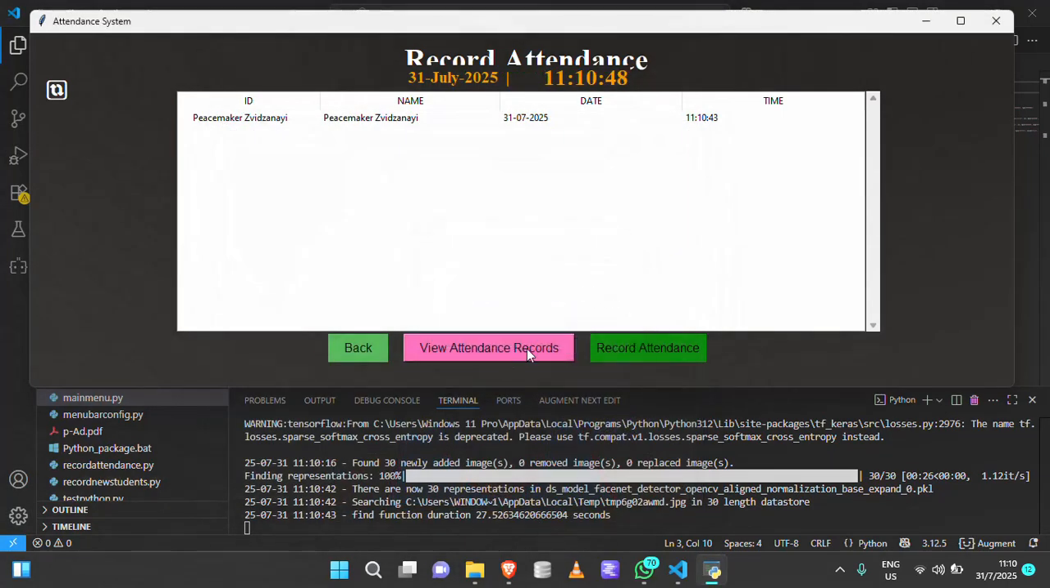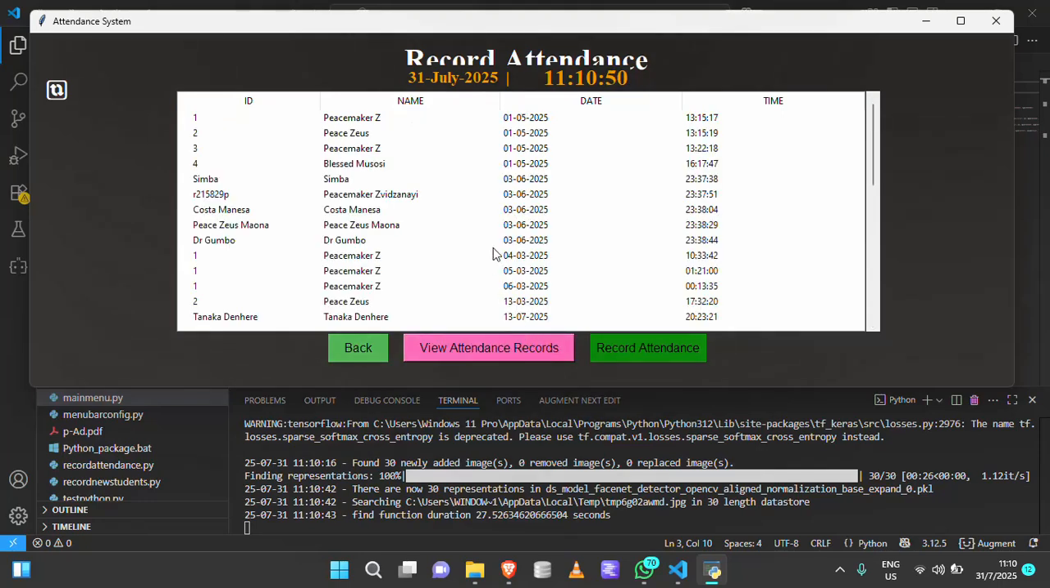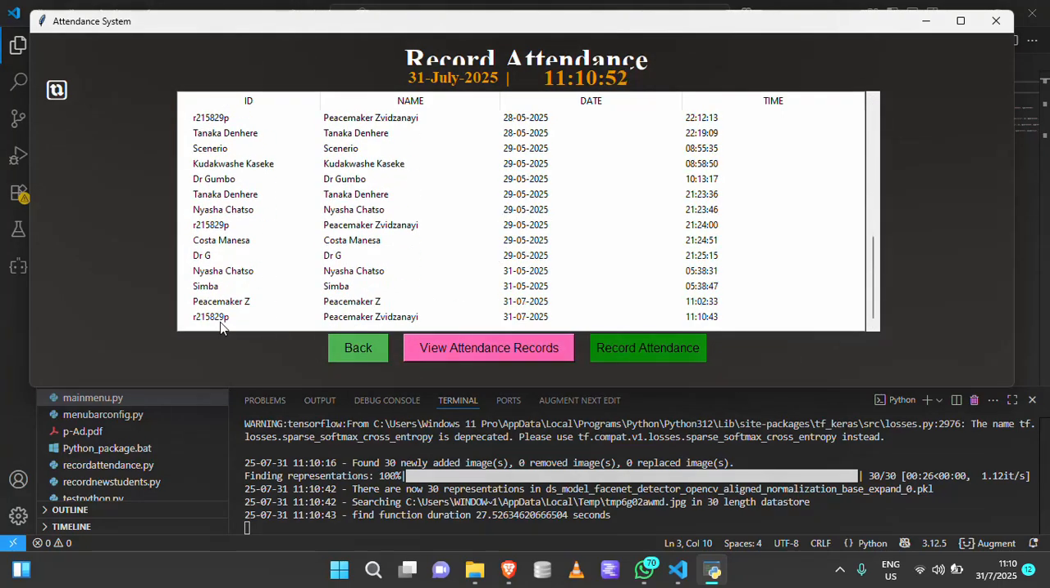Then once it's done, when you click here, you can actually see the name, the ID, the name, and the date, which is that one in this case. Then the time they actually enrolled. Right now it's 11 past 11. This is when we set the system to automatically lock.